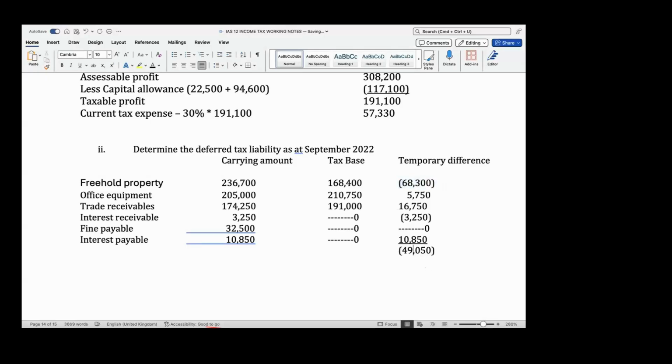Yes, that's it. That's the correct answer. 38,200 is the correct answer.